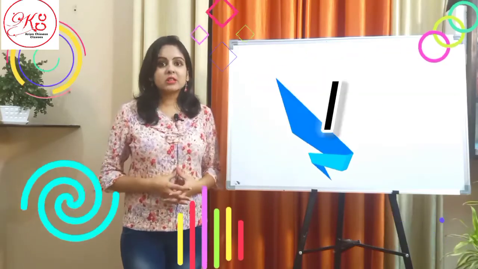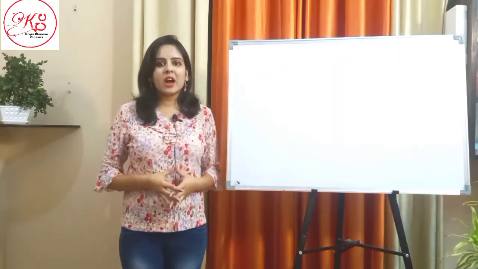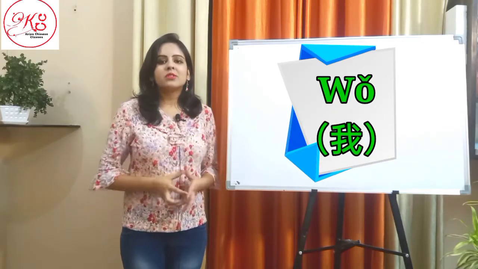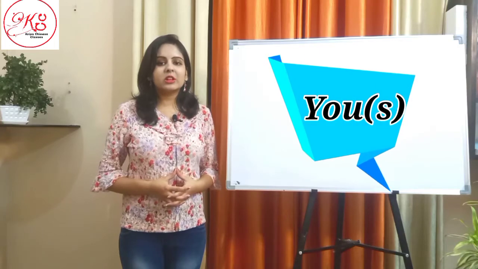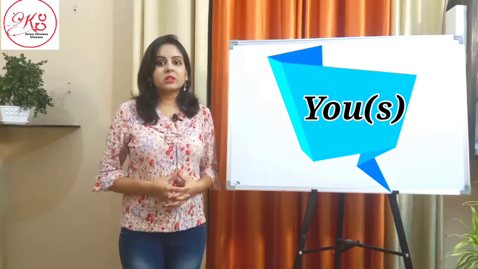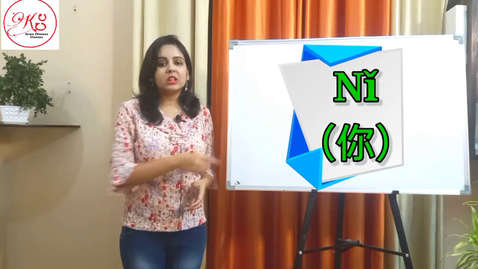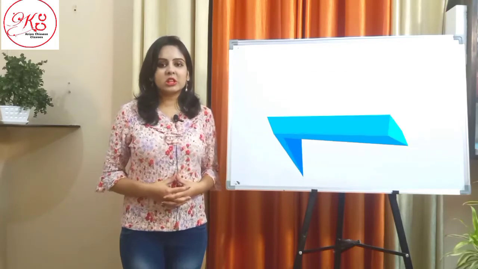The first word is I. We say I as wo. Repeat after me, wo. The second word is you in a singular form. We will pronounce it as ni. Repeat after me, ni. The third word is he, she or it.